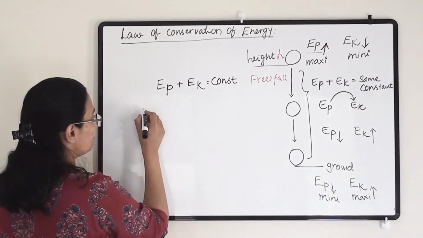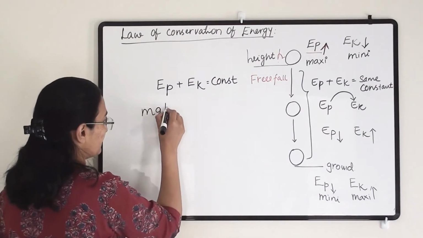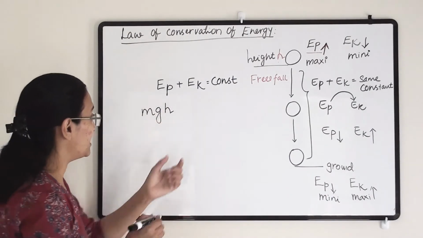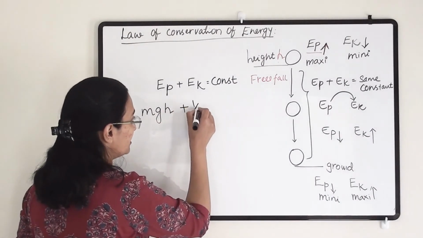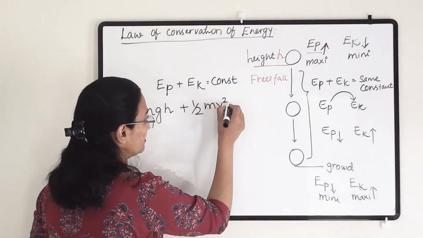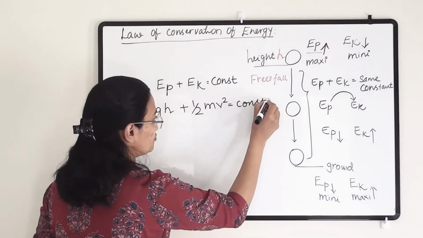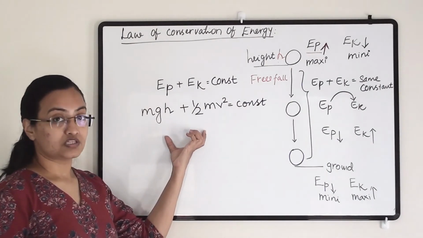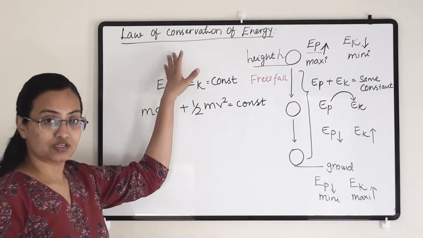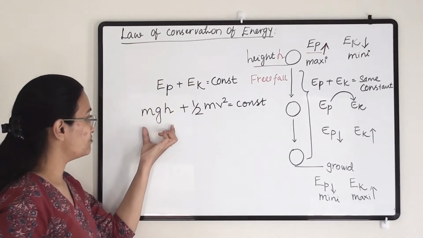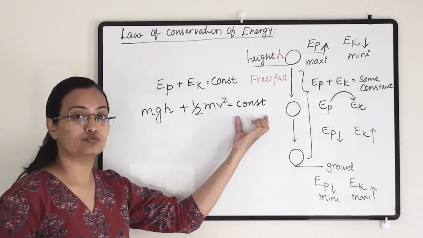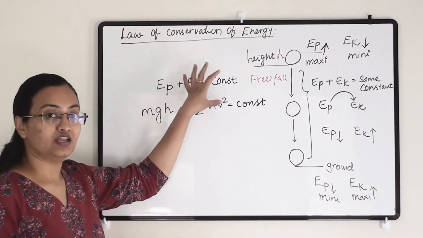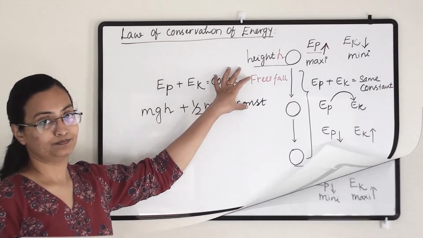Now potential energy, we know that is mgh. We know the energy equation for potential energy is mgh, whereas kinetic energy is 1/2 mv square. So when we are solving a numerical for the law of conservation of energy, then mgh plus 1/2 mv square equals a constant, because the total of the potential energy and kinetic energy is constant.